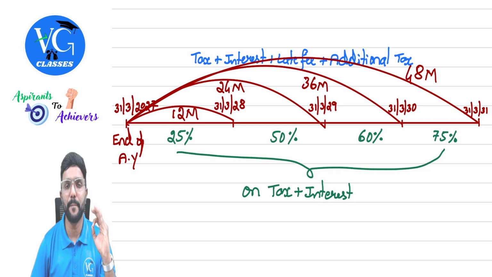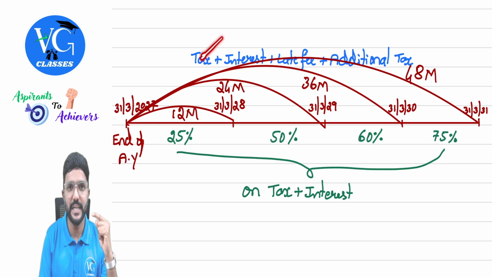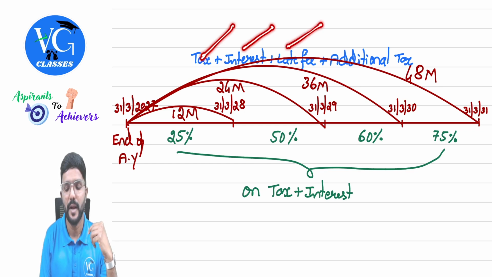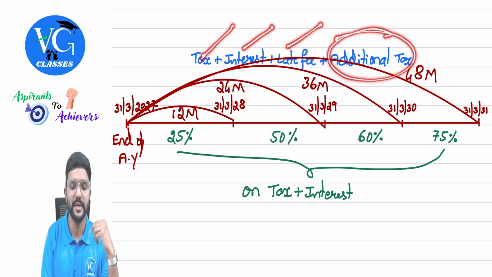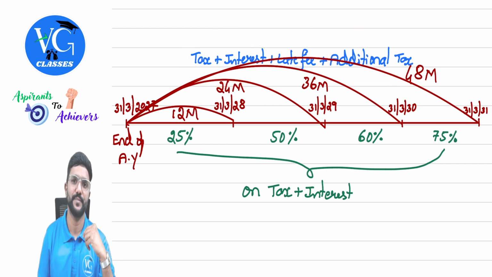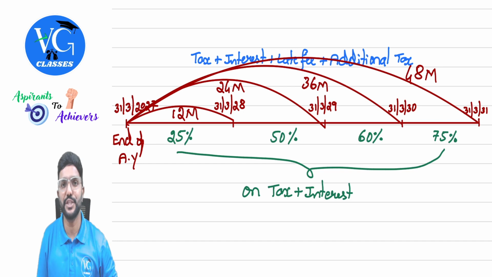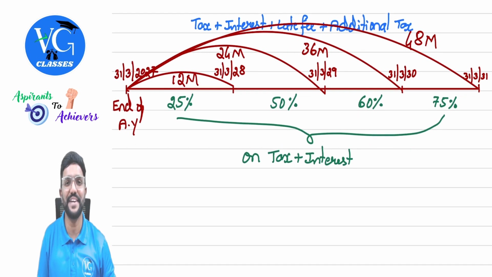Let me explain again. When the assessee is filing the updated return, he has to pay whatever tax is still due along with interest for delay in payment of tax or delay in filing the returns, plus late fee, plus additional tax. And additional tax is charged as a percentage of what? Tax plus interest. And how much the additional tax is depends on within what time the updated return is filed.